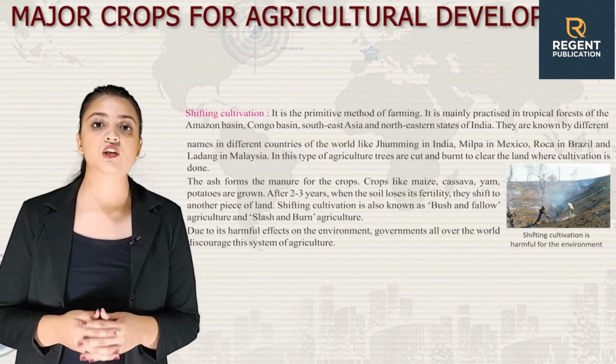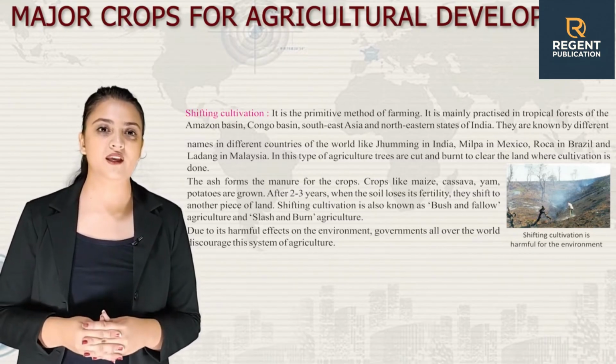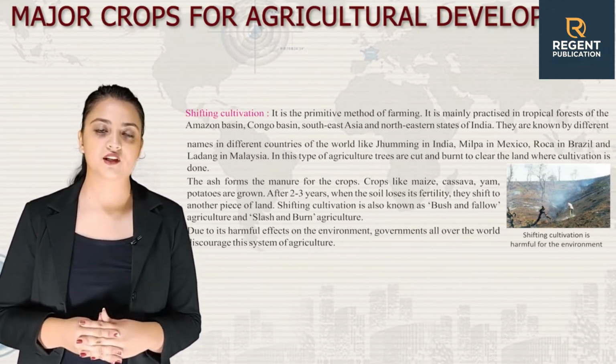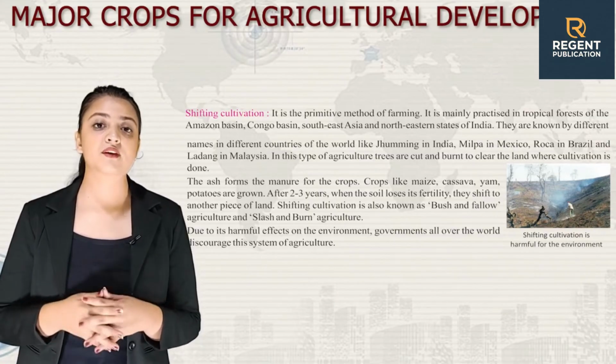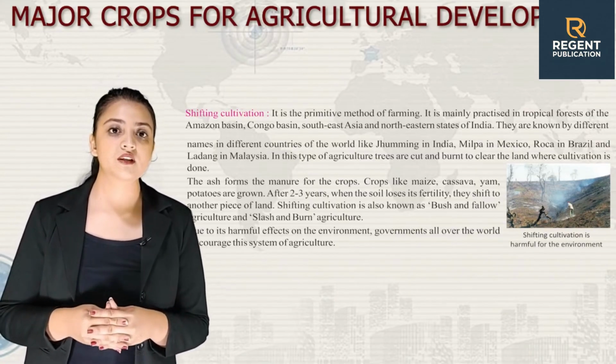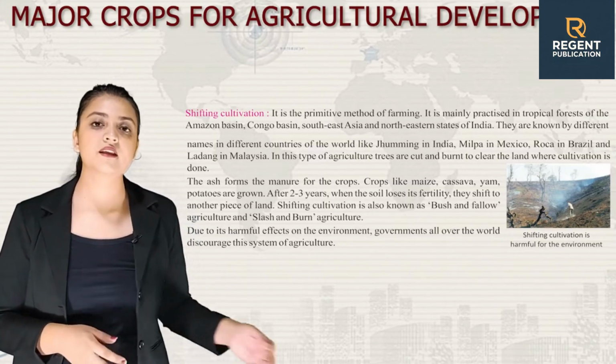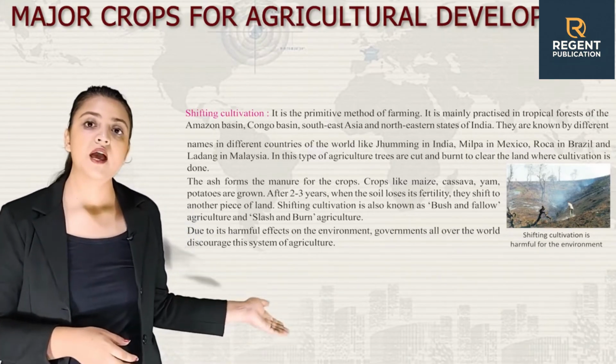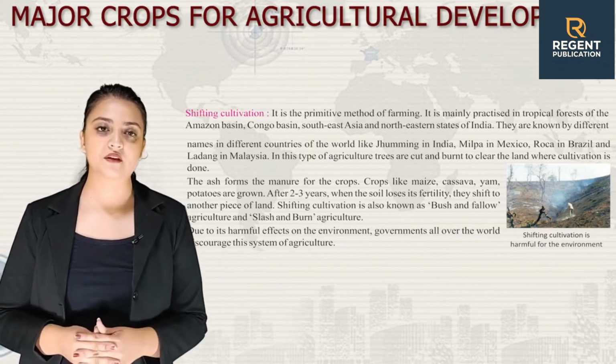Shifting cultivation is also known as bush and fallow agriculture and slash and burn agriculture. Due to its harmful effects on the environment, governments all over the world discourage this system of agriculture. Here is an image of shifting cultivation and how it is harmful for the environment.